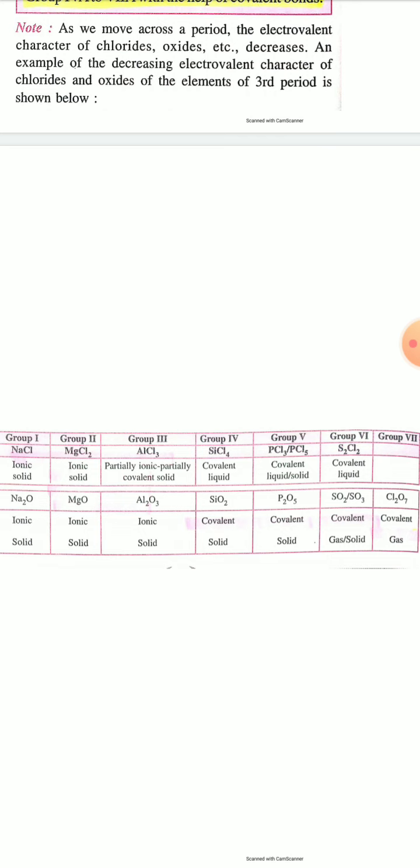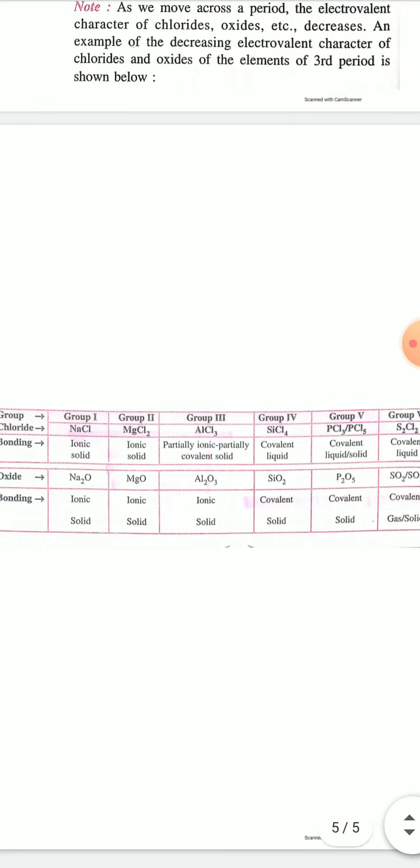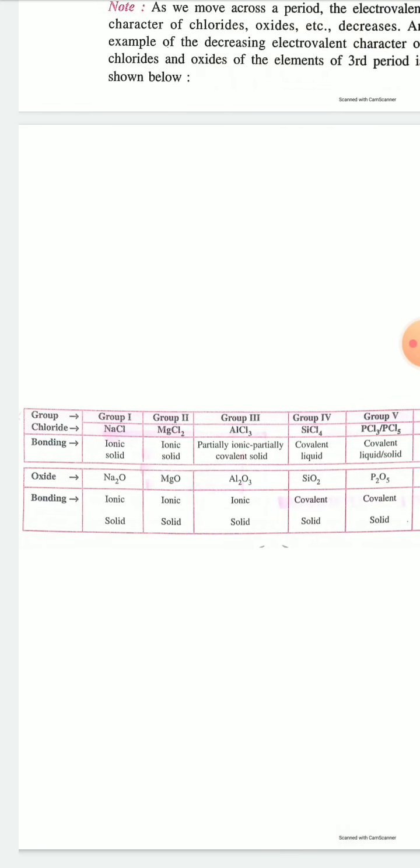PCl5, PCl3 are covalent compounds, covalent solid or liquid, and S2Cl2 is a covalent liquid. So from left to right, ionic character of chloride salts of period 3 elements decreases, that is across a period, and covalent character increases from left to right.